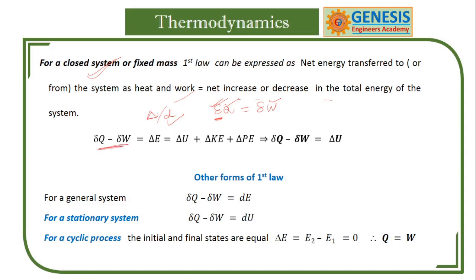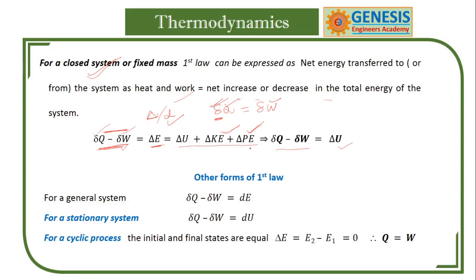So the change in energy: suppose heat is introduced into the system and work is done by the system. Heat is also energy, work is also energy. So the change in energy is equal to delta Q minus delta W. And kinetic energy and potential energy become 0, because in a closed system there is no flow.